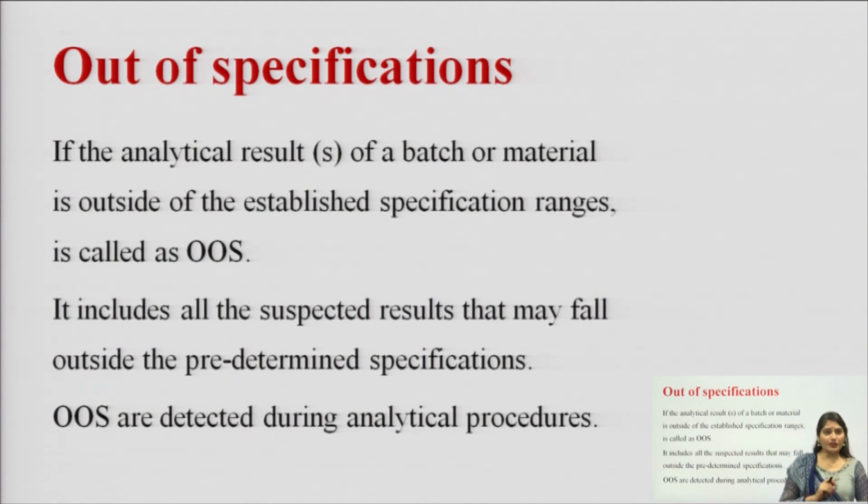For example, if we are manufacturing tablets, then after production, quality control testing will be performed on that formulation. There will be testing for weight variation, content uniformity, dissolution, disintegration, and friability.